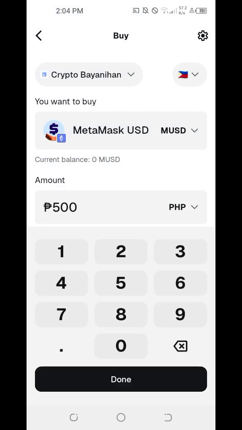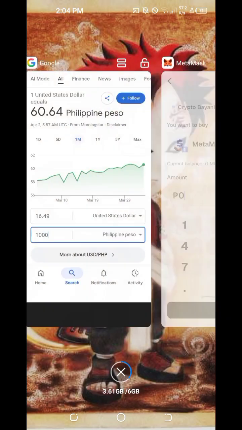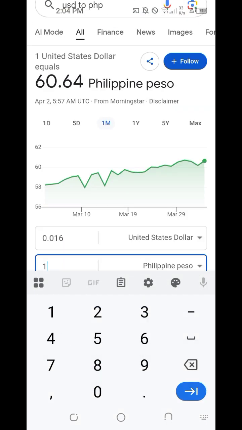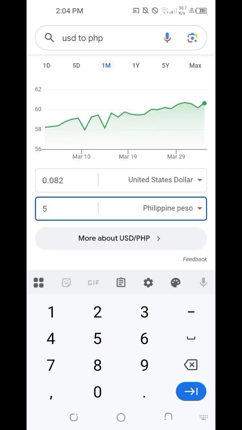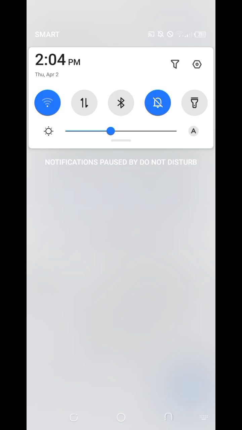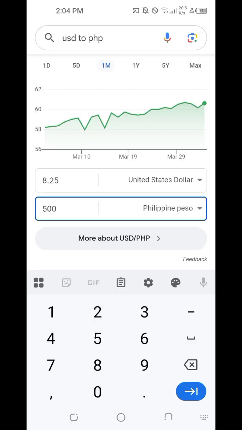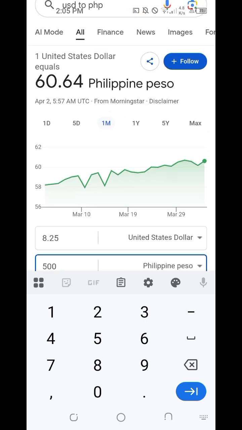So, if we're going to increase 500 pesos. For real-time reference, guys, to be more accurate, the 500 Philippine pesos we entered earlier is only $8.25 right now, as of the date and time of our recording. Usually, the exchange rate between the Philippine peso and the US dollar hovers around $1 to 50 to 55 pesos, and now it's up to 60.64.